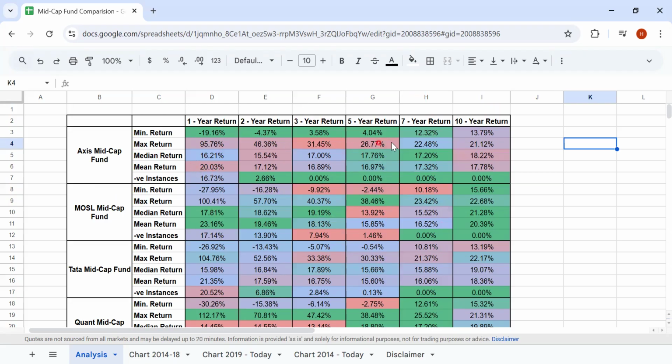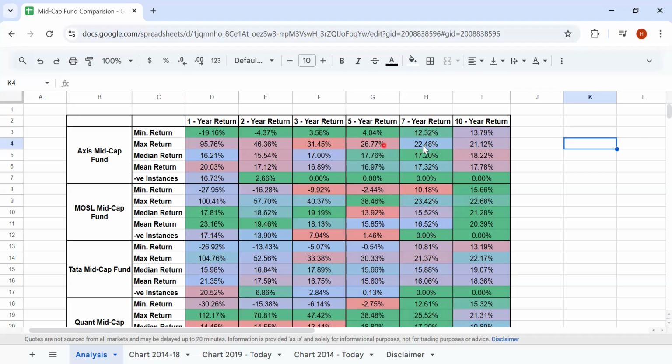The most important thing here is that the median returns and the minimum returns are the ones you have to see, because 50% of the investors lie between the minimum and the median. Then look at the number of negative instances as well. The number of negative instances shows the levels of drawdowns each of these funds have across the different time horizons. Now let's look at the Axis Mid Cap Fund.